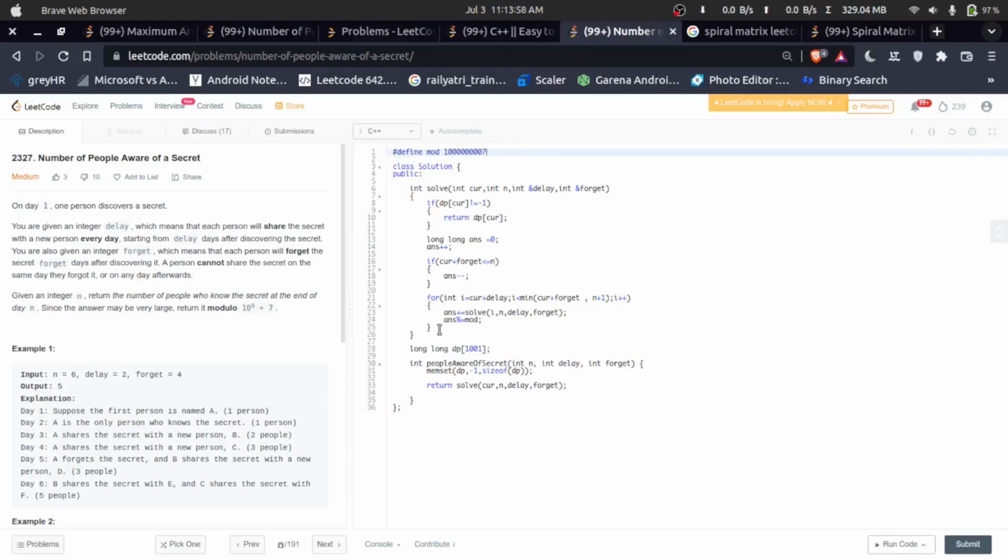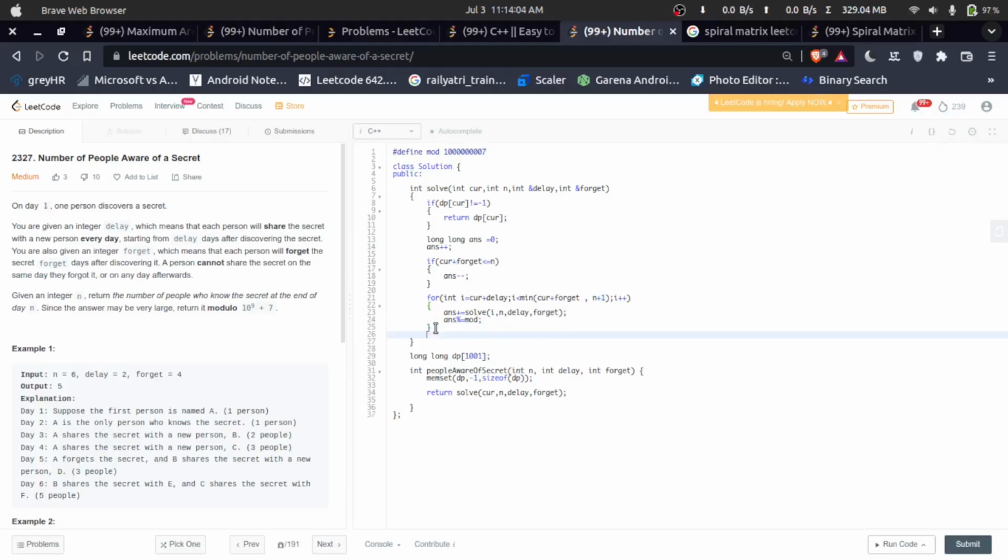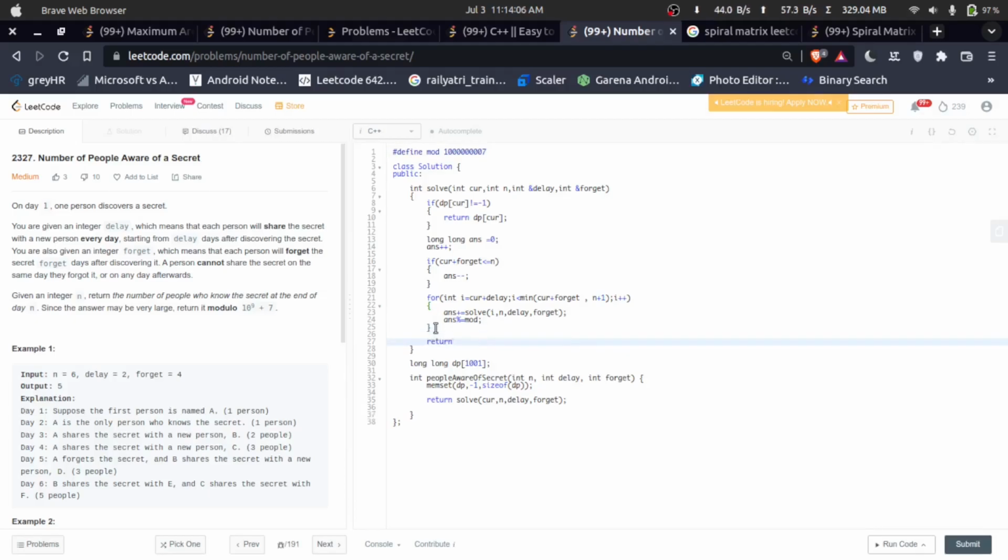After that the mod will be done, and then I will put the value in the dp array. So dp of current is equal to the answer. Current is 1 right now, starting from there.